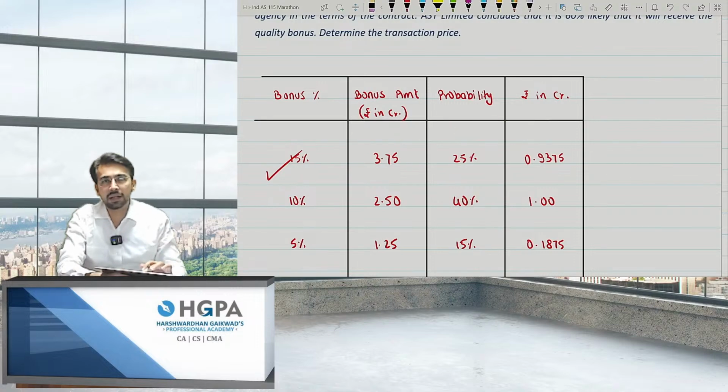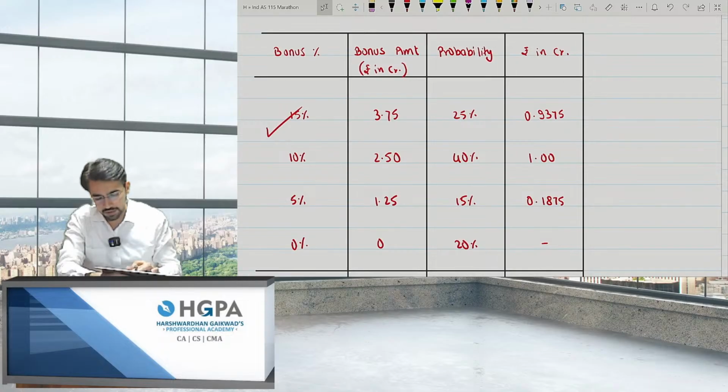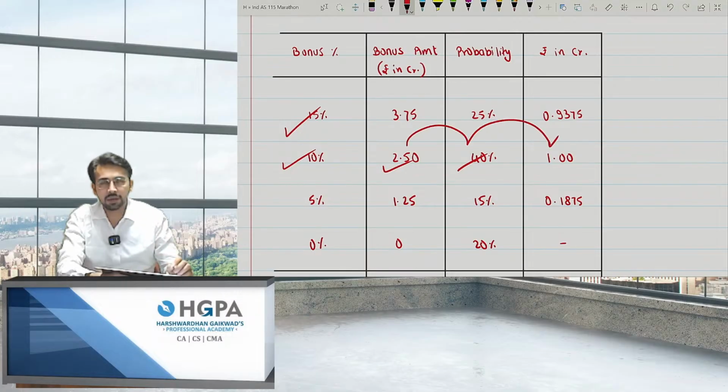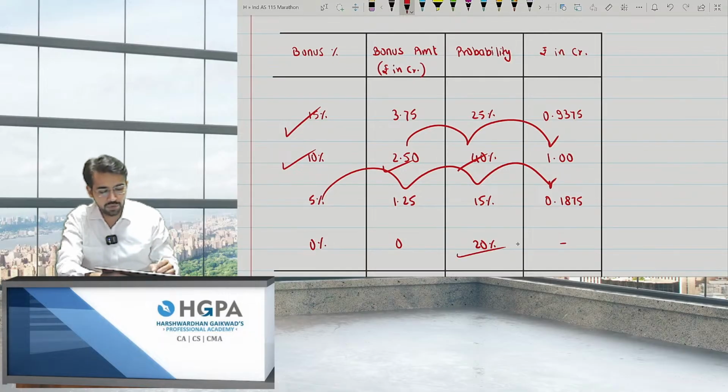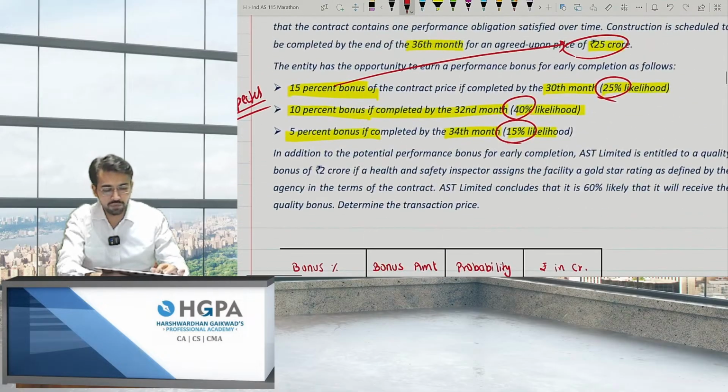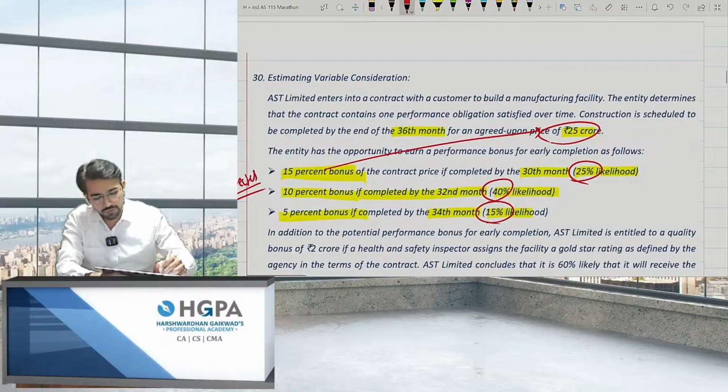So here we are calculating the variable consideration, right? 10% of 25 crores is 2.5 crores. 40% for the chances given. Just multiply the answer and you will get 1. For the 5% bonus, just multiply the answer and you will get 0.875. And for 0 bonus, obviously 20% for the chances is 0. So the answer comes to 2.125. So over here, what is the fixed consideration?